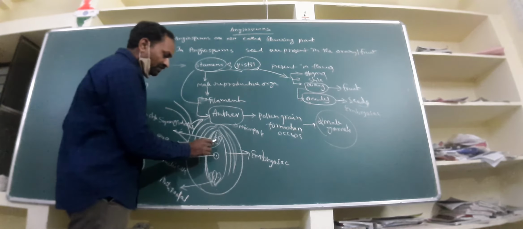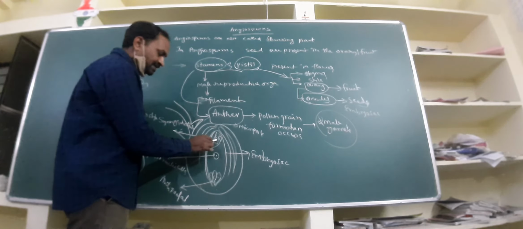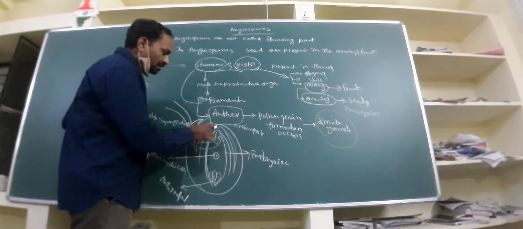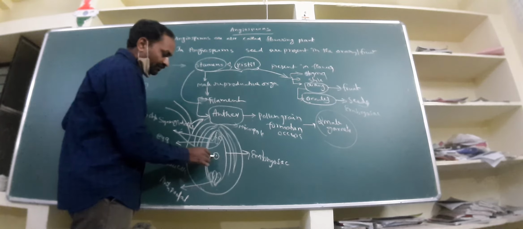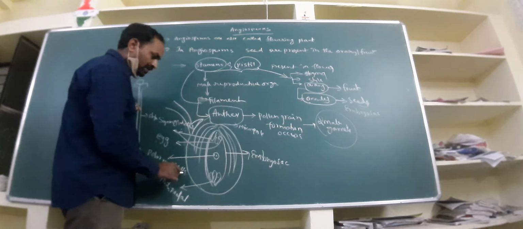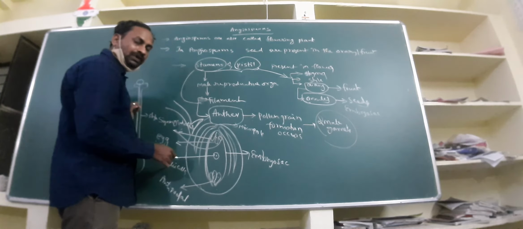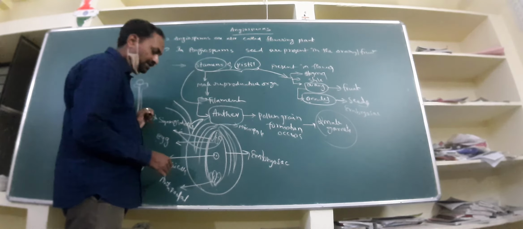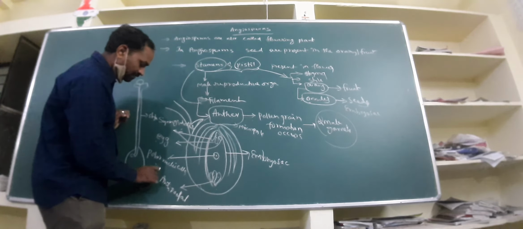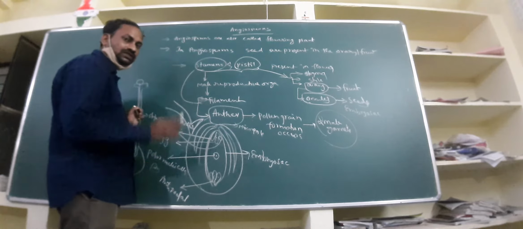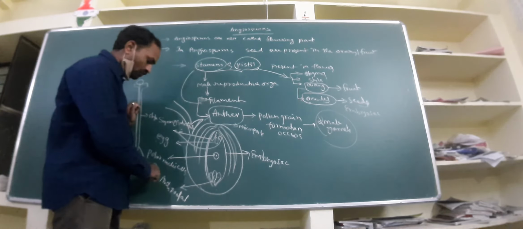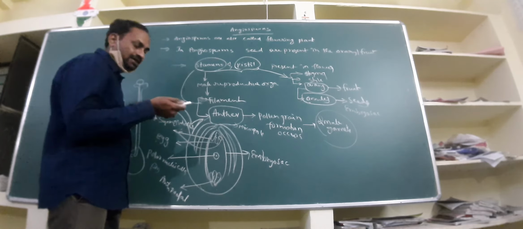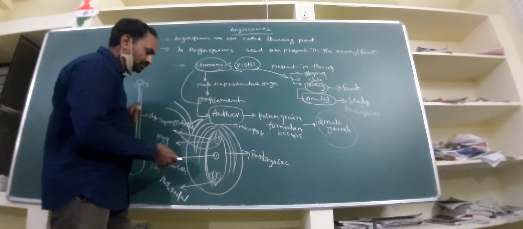One male gamete will fuse with the egg cell and forms zygote. Another male gamete will fuse with the polar nuclei cell and forms primary endosperm nucleus. That is a 3N condition, triploid condition, because 3 haploid sets of chromosomes are present.